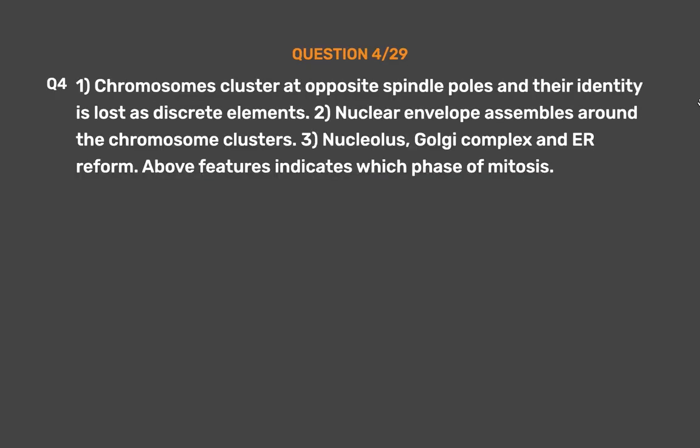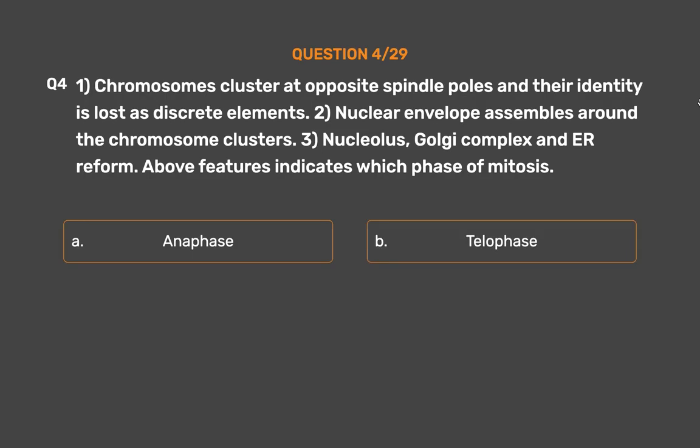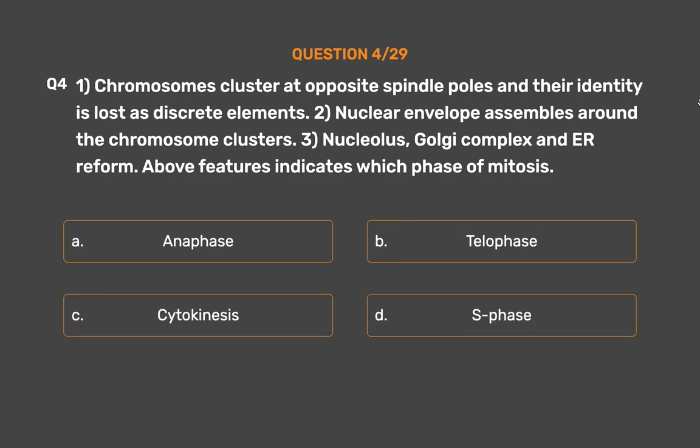Question number 4. 1. Chromosomes cluster at opposite spindle poles and their identity is lost as discrete elements. 2. Nuclear envelope assembles around the chromosome clusters. 3. Nucleolus, Golgi complex and ER reform. Above features indicates which phase of mitosis. Option A. Anaphase. Option B. Telophase. Option C. Cytokinesis. Option D. S phase. The correct answer is Option B.